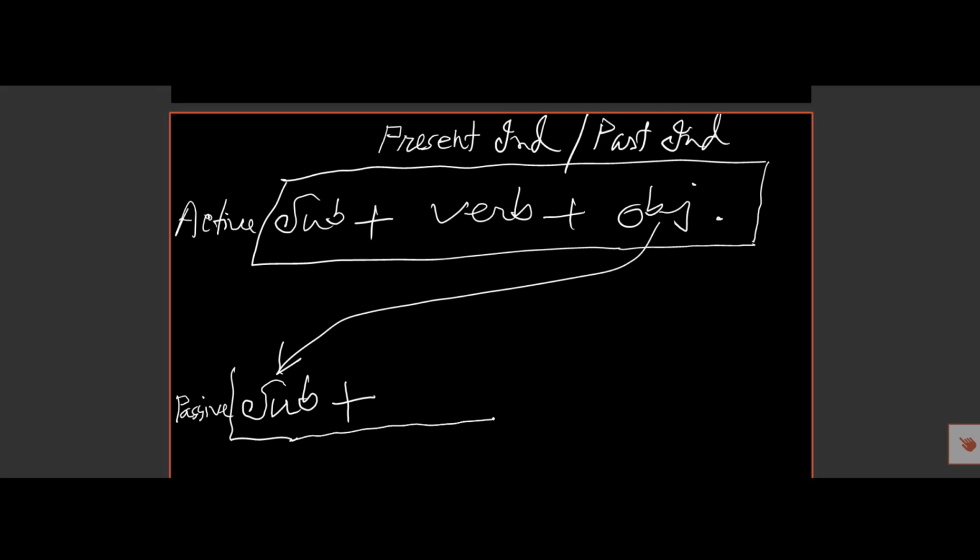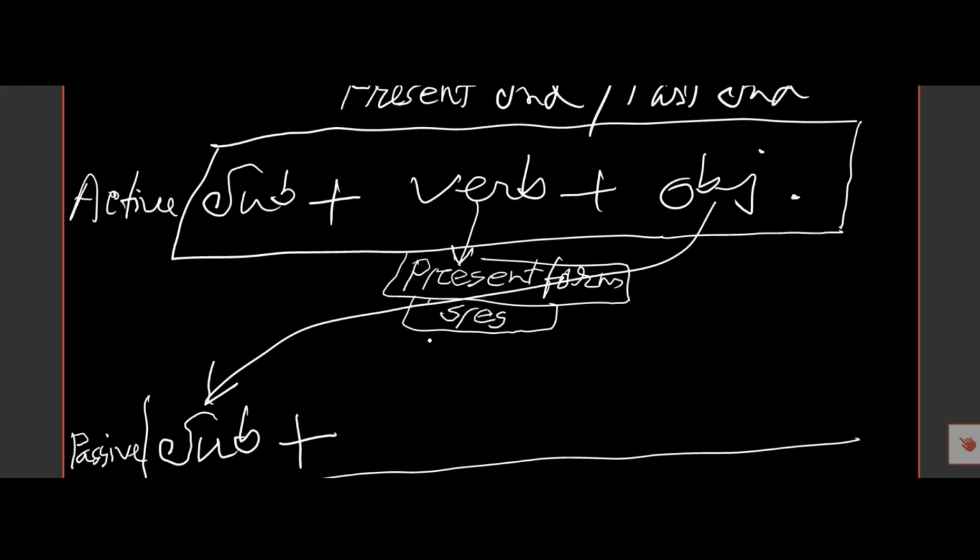And if the verb is in the present form, or if the verb has s or es, then we must put here am, is, or are as auxiliary verb.